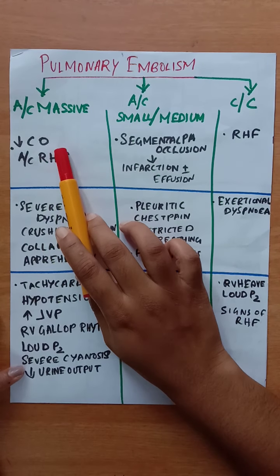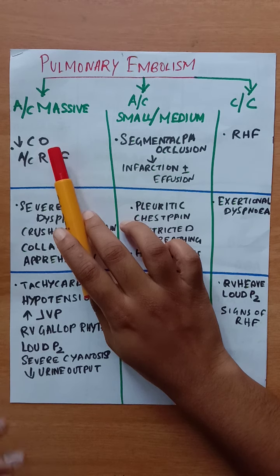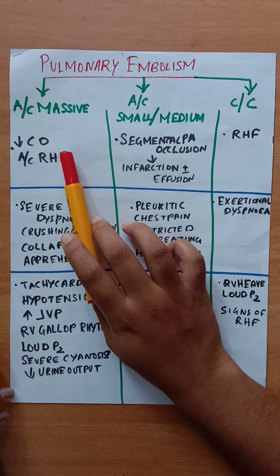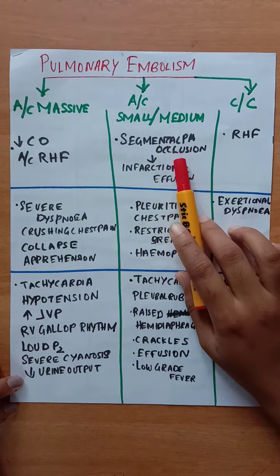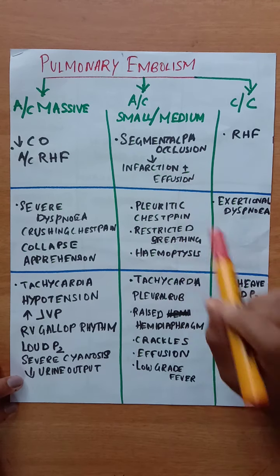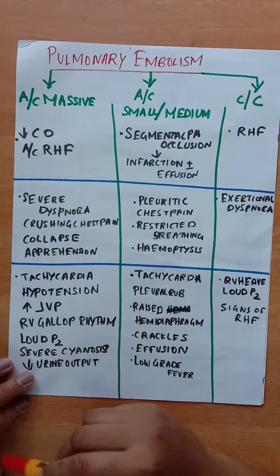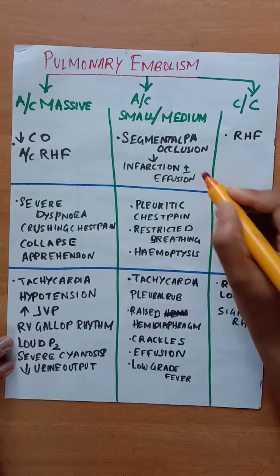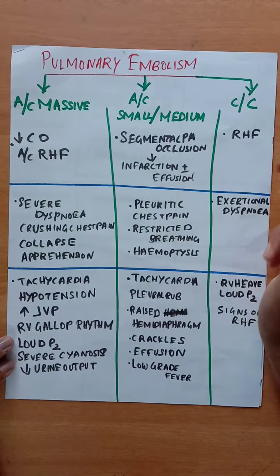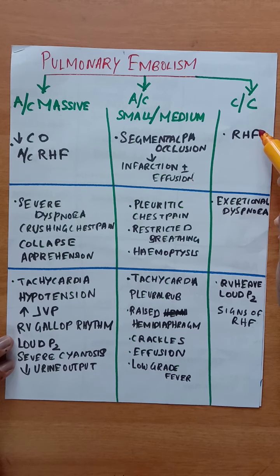In the pathophysiology of acute massive pulmonary embolism, there will be a sudden decrease in cardiac output and acute right heart failure. In acute small or medium, there will be segmental pulmonary artery occlusion, and there will be pulmonary infarction and pleural effusion. And in chronic pulmonary embolism, there will be features of right heart failure.